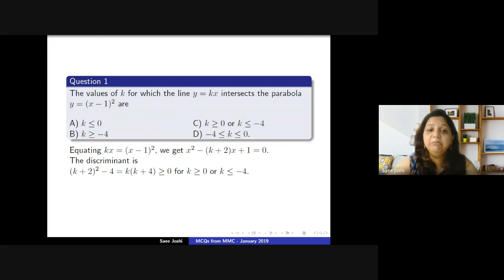We need it to be bigger than or equal to 0. So that situation would occur when k is bigger than or equal to 0 or k is less than or equal to minus 4. So we can observe which answer is the correct one. Clearly, the answer is option C. So I hope you have got the same answer as well. Let us move ahead with the second question.